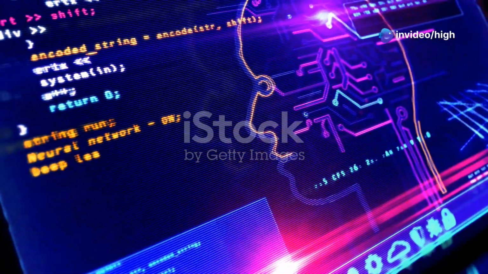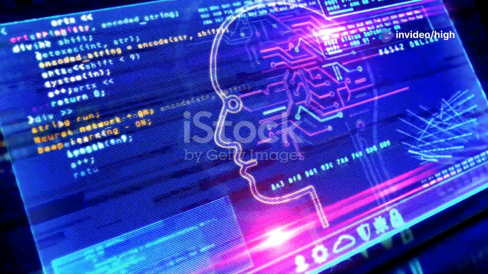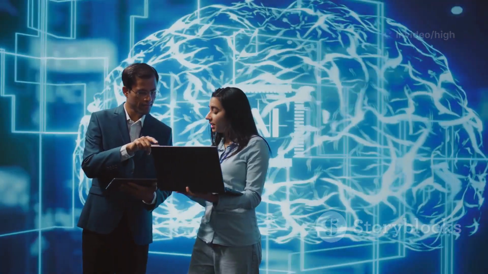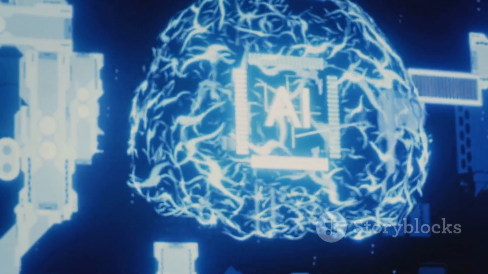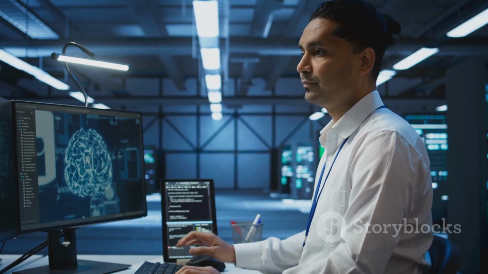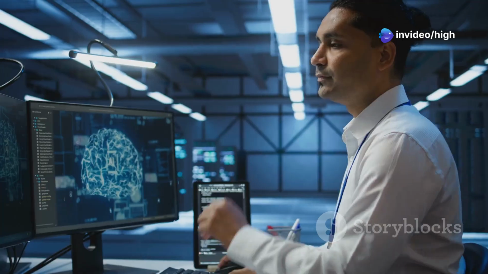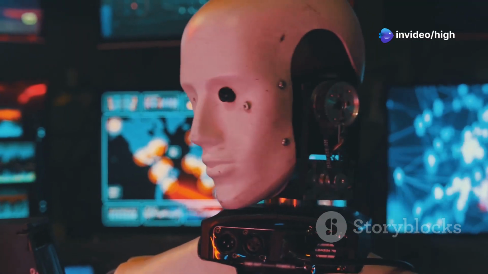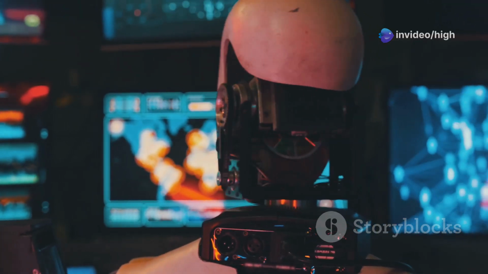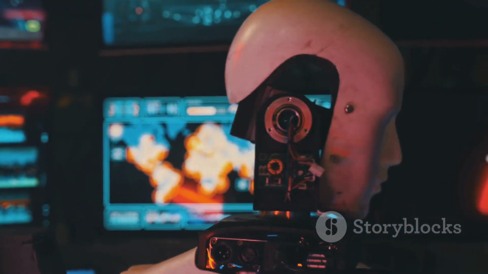Welcome to our deep dive into the fascinating world of AI agents. You hear the term everywhere, but what can they actually do? Today we'll break down how these intelligent systems perceive, decide, and act to achieve their goals. We're talking sensing the environment, crunching data, making choices, taking action, the whole nine yards.